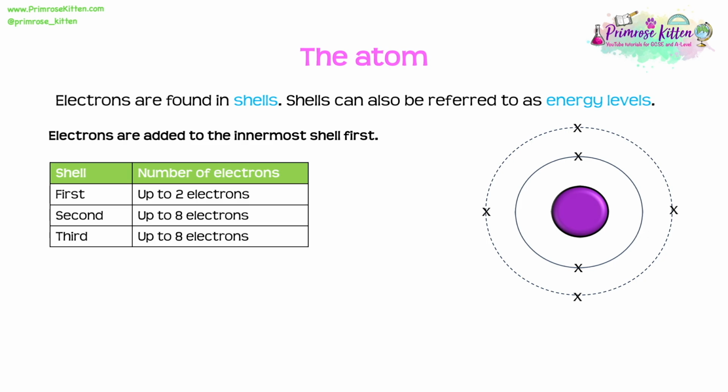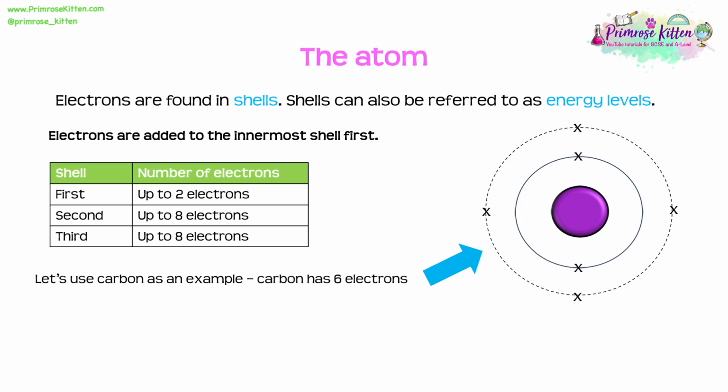Now this is going to be really, really important when we're in the exam if we're asked to add the electrons to an atom. So let's use carbon as an example here. Carbon has 6 electrons. Now if we want to add this to the shells, we can remember that we start with the innermost shell first.